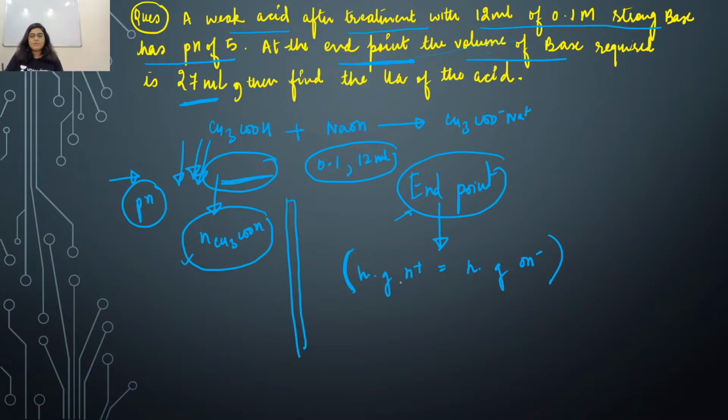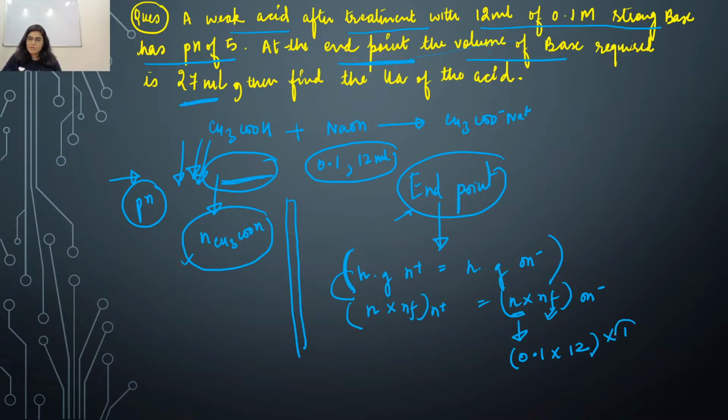Now let's calculate. Number of gram equivalents is number of moles times n factor for H plus, equal to number of moles times n factor for OH minus. The number of millimoles for OH minus is 0.1 into 12, and the n factor is 1, because the question does not say whether the base is monobasic or dibasic, so we consider 1.